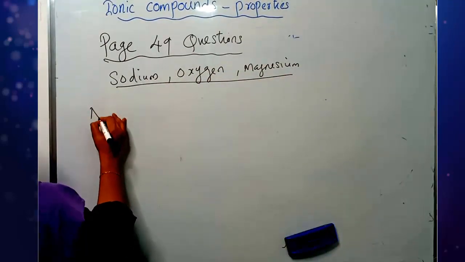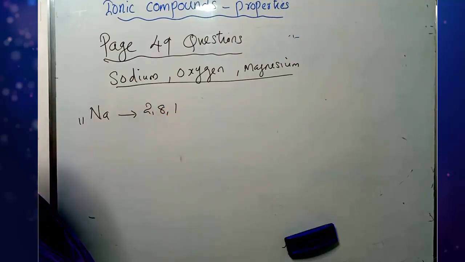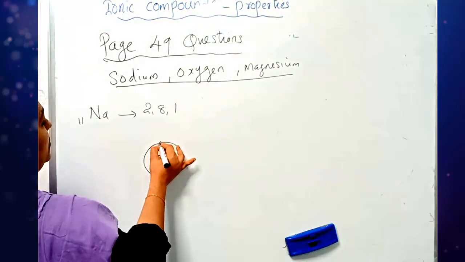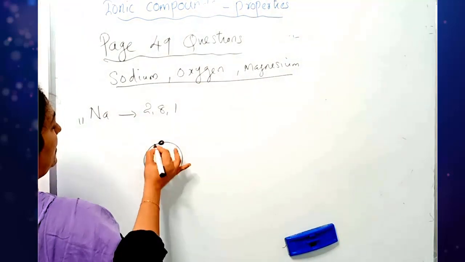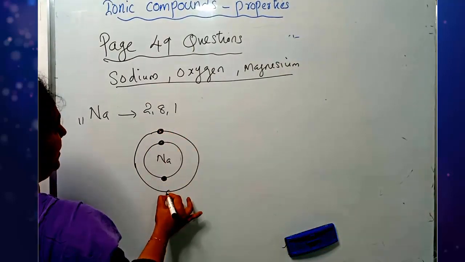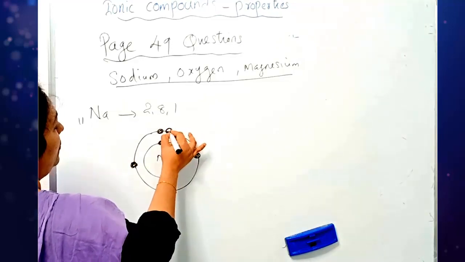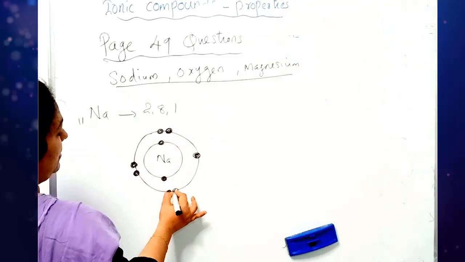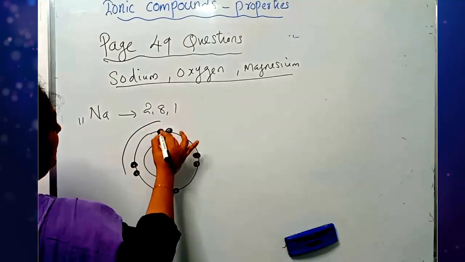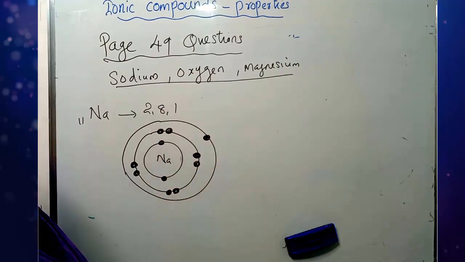Sodium, atomic number 11, electronic configuration 2, 8, 1, right? So here this is the nucleus, 2 electrons in the first shell. Second shell, how many electrons? 8 electrons are there, 3, 4, 5, 6, 7 and 8, and in the last shell 1 electron. So this is the sodium atom.